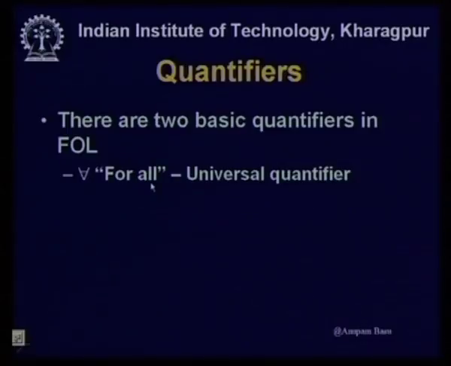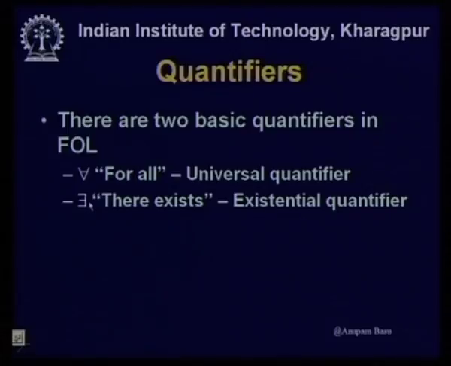Now, for all, this is also known as universal quantifier. For example, if we say for all x, then I am talking of all, for any value that x can take, the proposition will be true. Another one is there exists, which is also called existential quantifier, that something is existing.